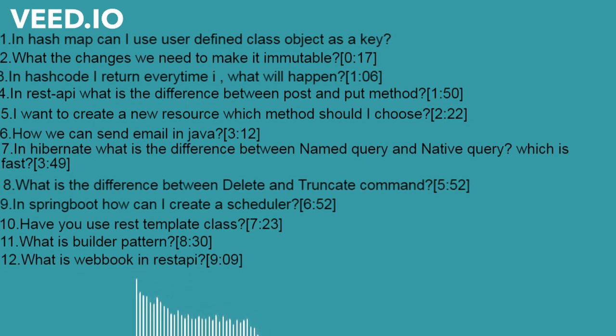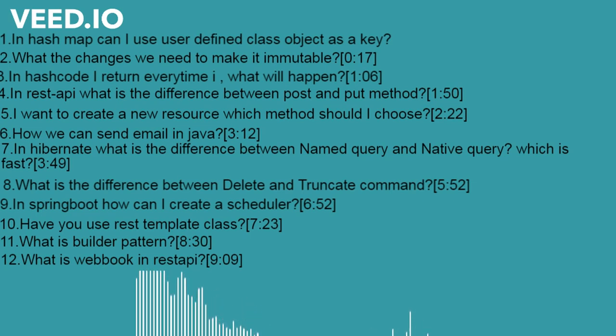Anything else? That's it. If we make it properly immutable and write hashCode and equals methods, because HashMap generally has the definition that keys should not be duplicated. So we need to write proper hashCode and equals methods also.